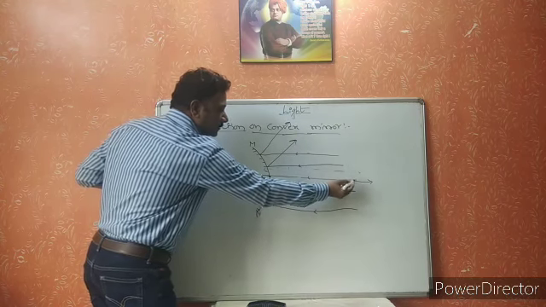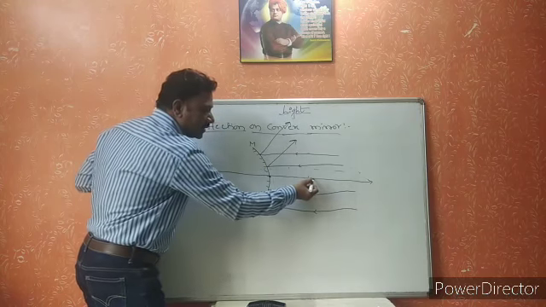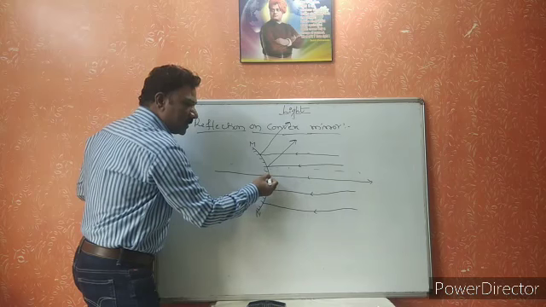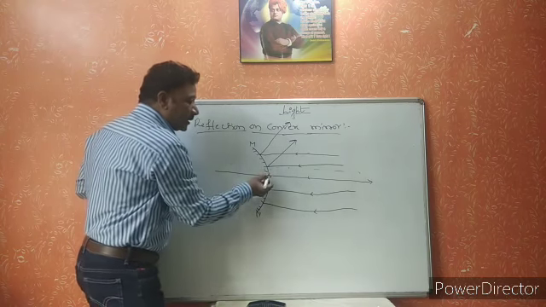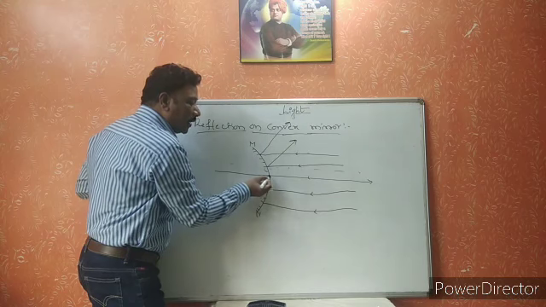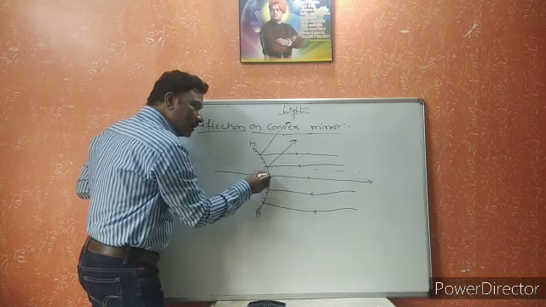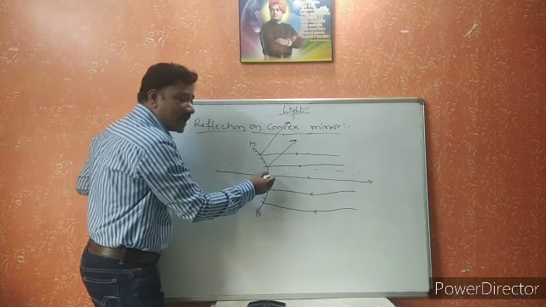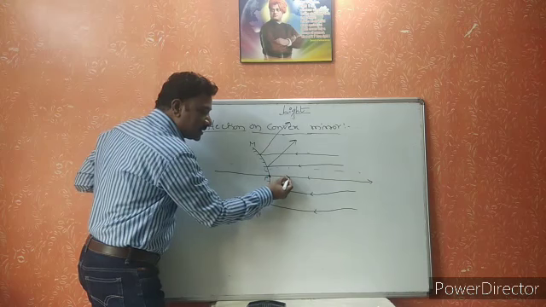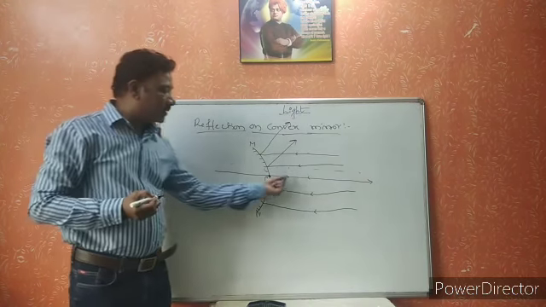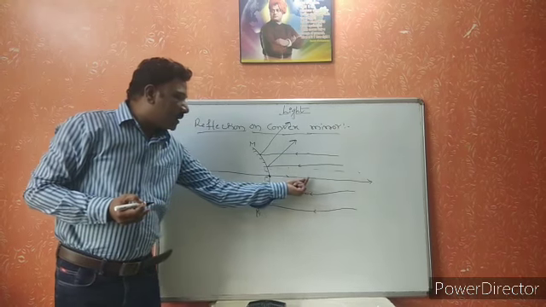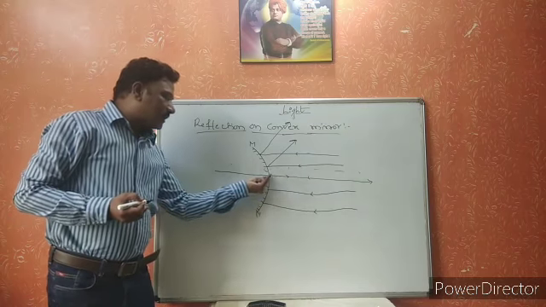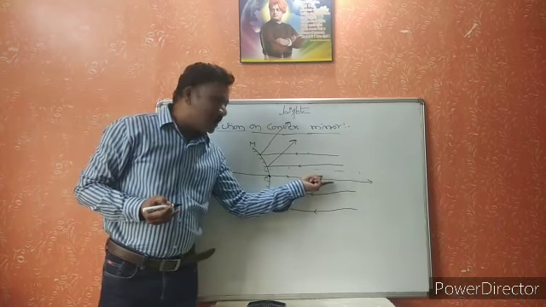Now let us see this ray. This is also one of the rays of incidence. This ray is traveling exactly along the principal axis and is incident at point P. After incidence at point P, this light ray also reflects. It will pass in the same direction. The ray which is incident along the principal axis will reflect back along the same path.